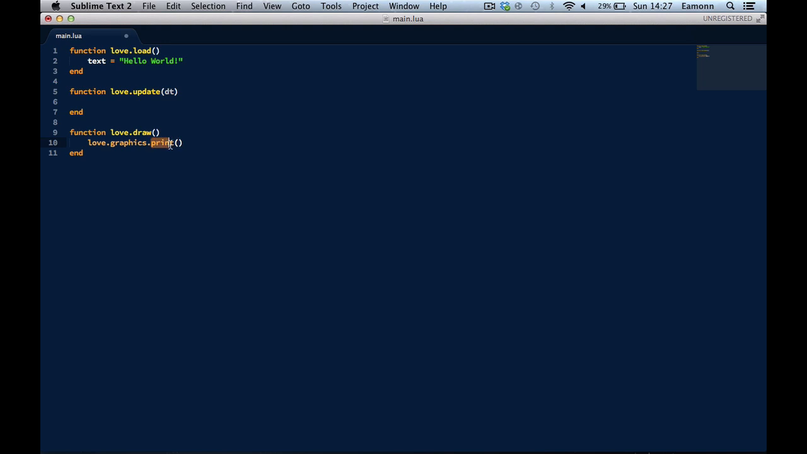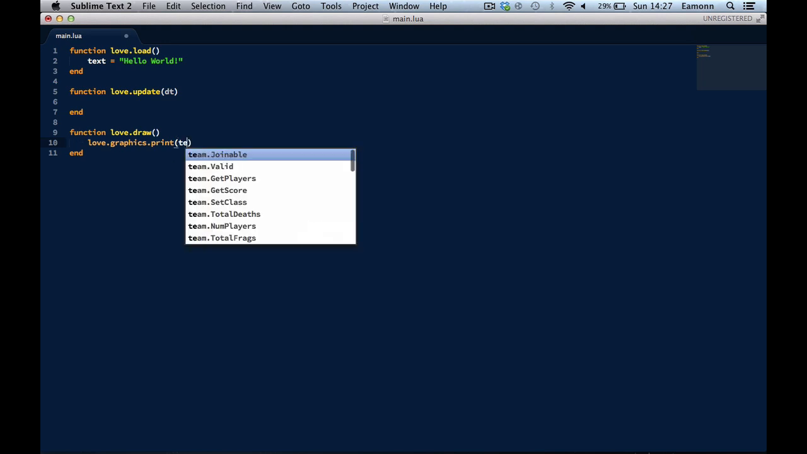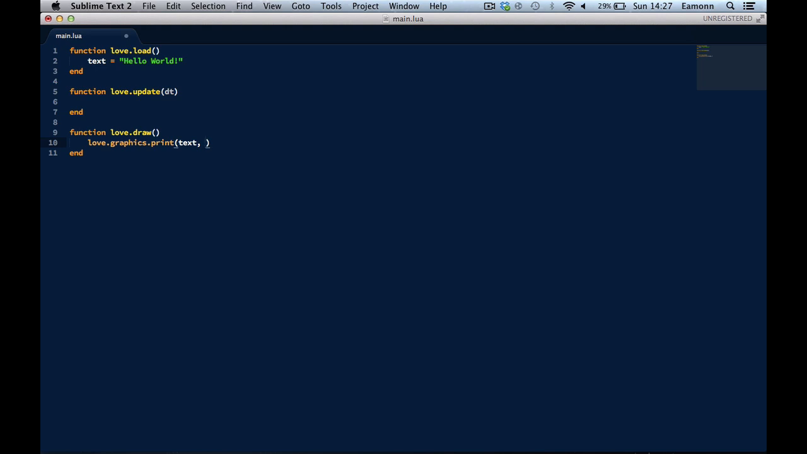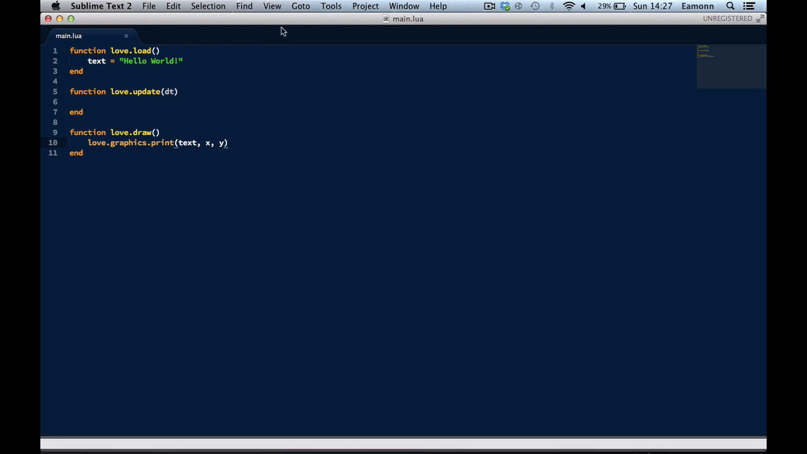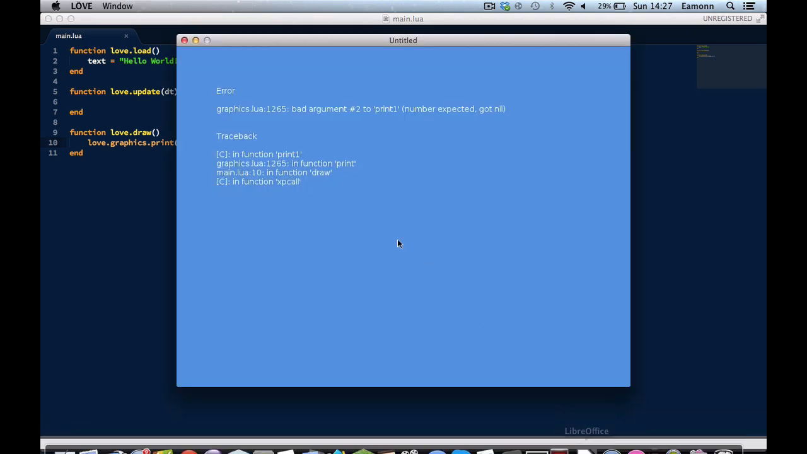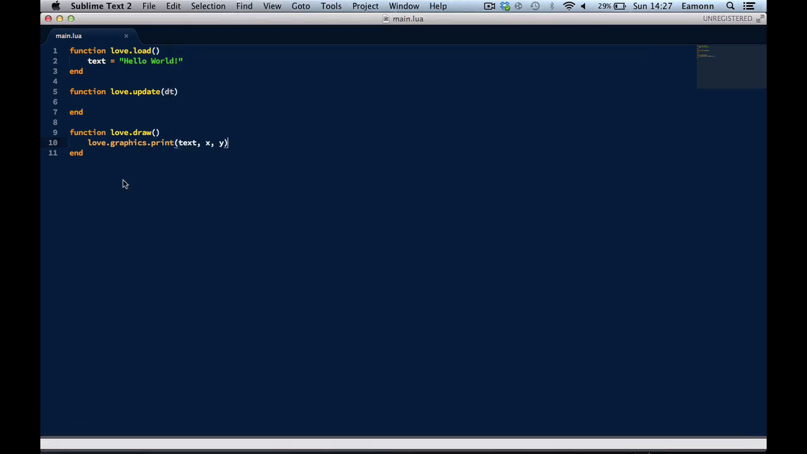This is basically the same as the print command in Lua, except it's love.graphics, which means that you can print something out onto the screen in a window. So you use this, and then we're going to type text. What you type here is what you want to be printed out, and then the X position and the Y position. So if we run this, number expected. Oh, because I typed whoa, 10, 10.